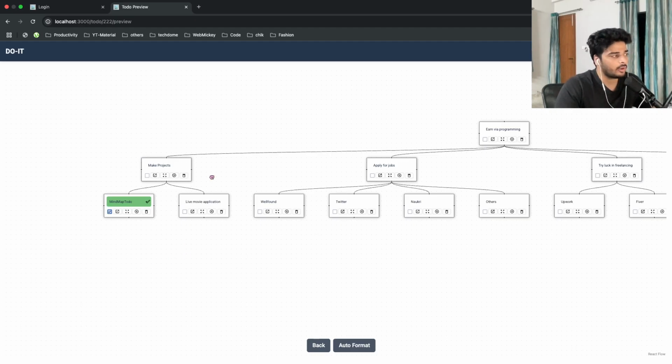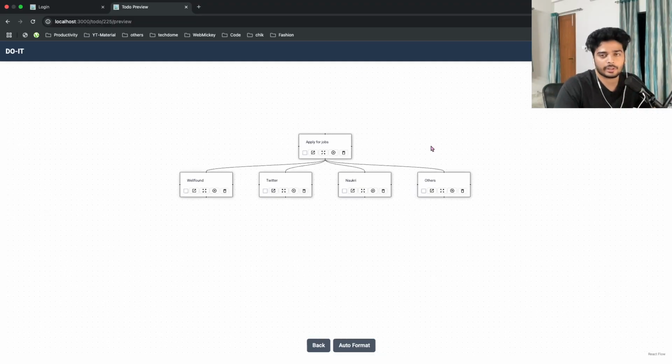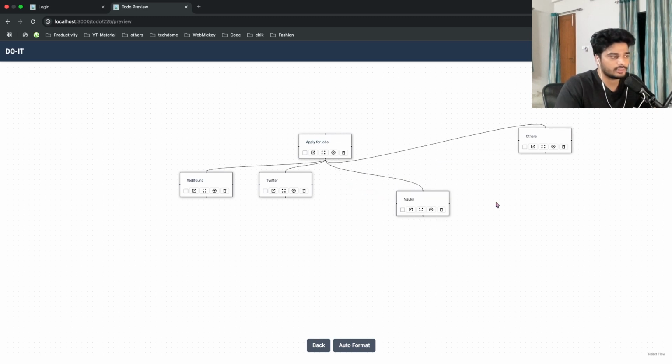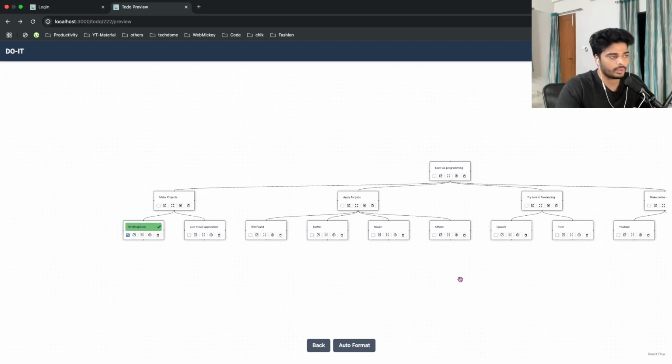Let's say currently I only want to focus on applying for jobs, so I can just zoom in to this particular node or this particular graph and only work on it and so on. And if I have just done anything, I can just auto format it. It is just behind the scenes working on some graph algorithms and finding the proper positioning for each of these nodes. I can go back, I can do whatever I want.